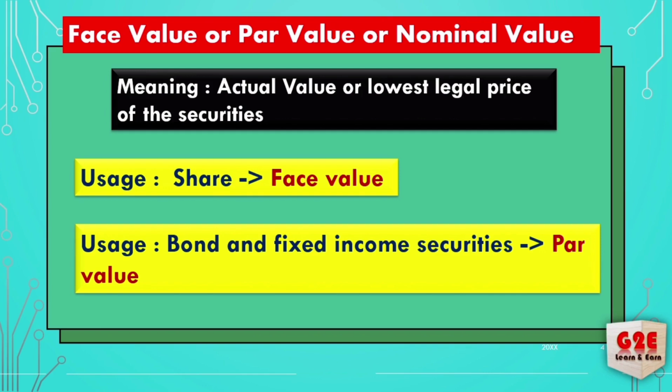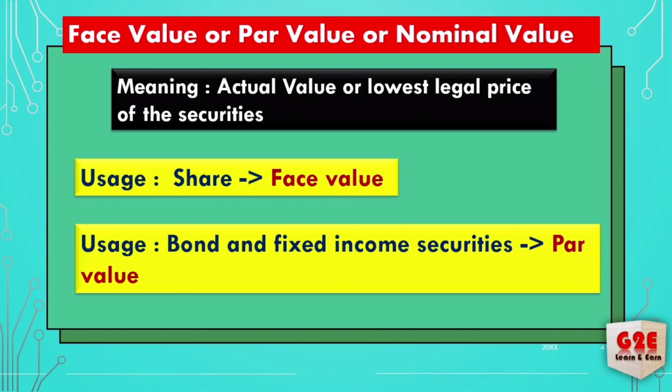Say I'm starting a business. My investment will be 5 lakh, but I have only 3 lakh. I think I can generate 2 lakh from the public, so I'm going for an initial public offering. That is the first time I'm getting money from the public. I'm going to list it on the exchange with the help of an IPO. At that time I will mention my share value. That is the lowest legal price of the security, and we call it face value.